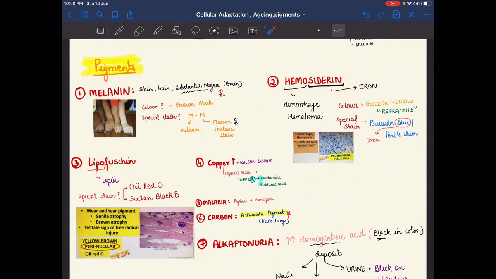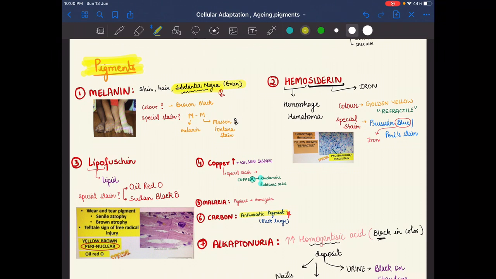In melanin, basically, melanin is a skin pigment. It is present in skin, hair and also in the substantia nigra of our brain. Normally we remember skin and hair, but we forget about the brain, so we have to remember substantia nigra. So melanin is present in skin, hair and substantia nigra of our brain, and the color of melanin is brown and black.